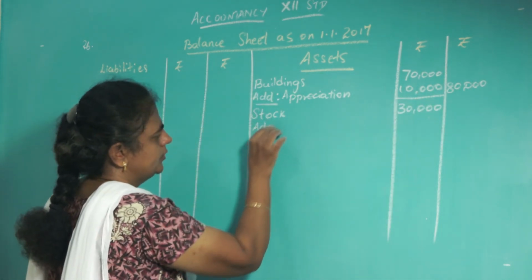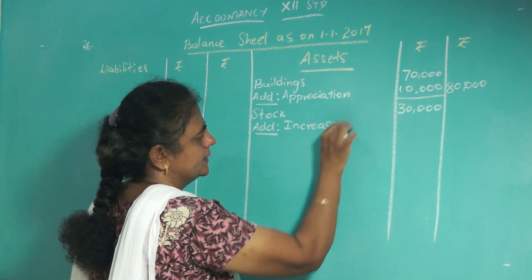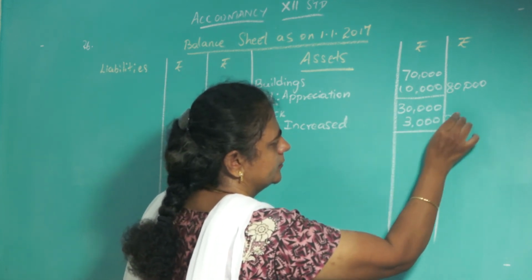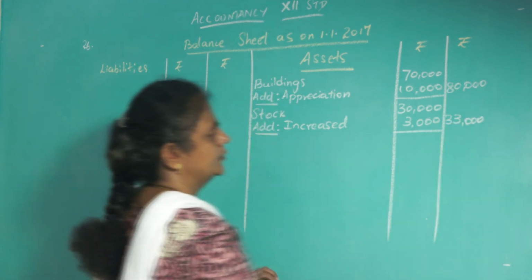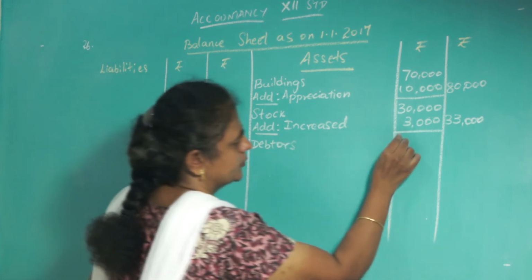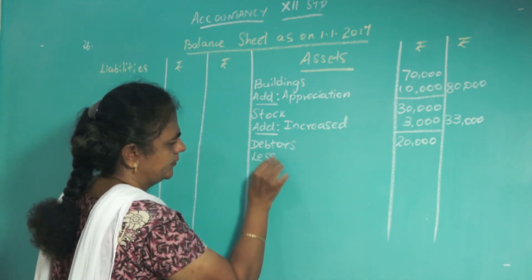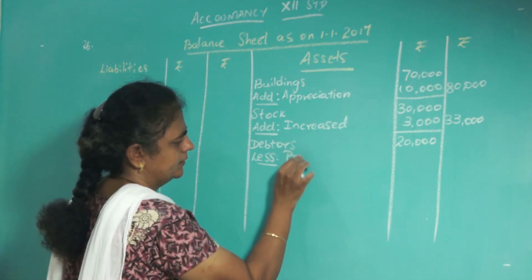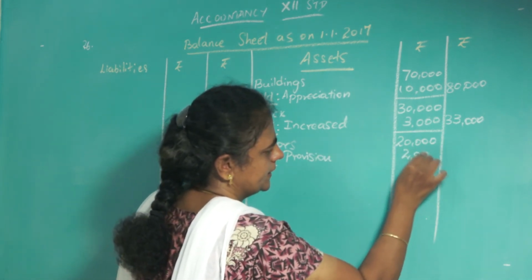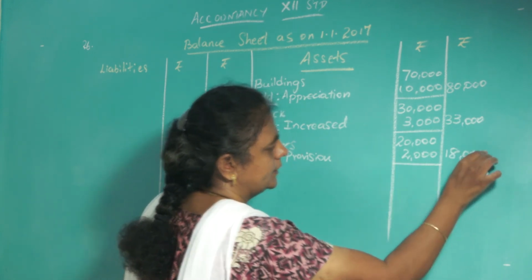Stock also increased. So add that, 3,000 rupees increased. So add and write here 33,000. Debtors, it was 20,000, less provision 2,000. It has decreased by 2,000 rupees. So you will get only 18,000 here.